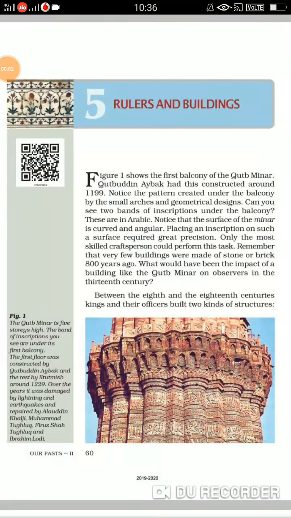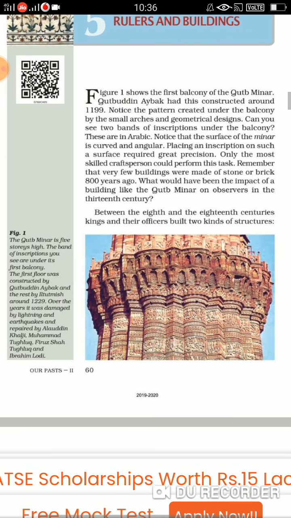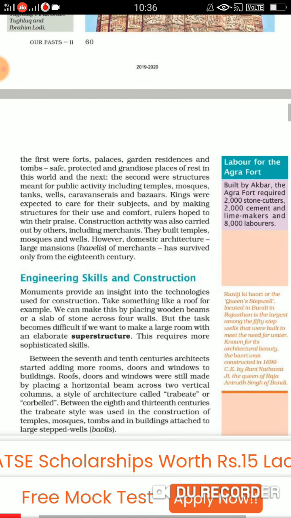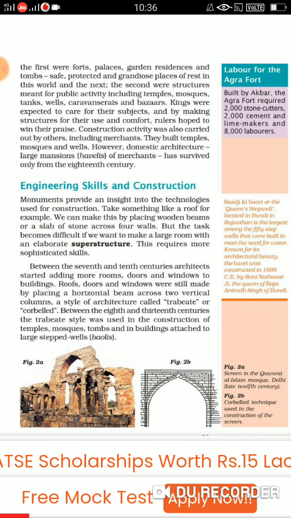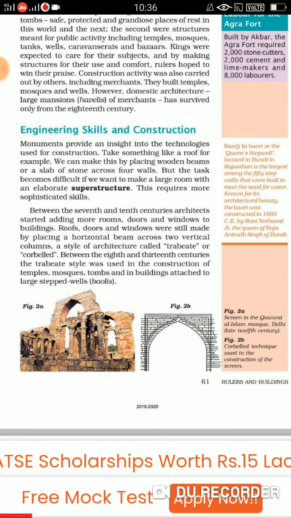Dear children, yesterday we started our history chapter 5, which was rulers and buildings. Children, we started the chapter with Qutub Minar. We discussed a lot of things about Qutub Minar, and after that we shifted to the next topic, which was engineering skills and construction. So here we talked about the superstructures, and then we did the two architectural styles.